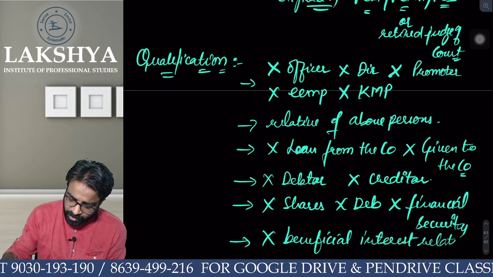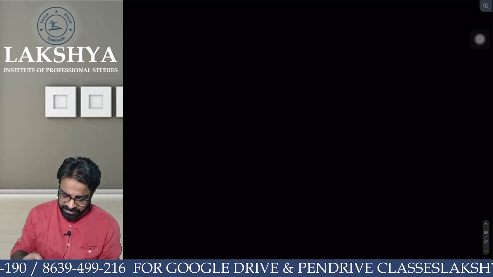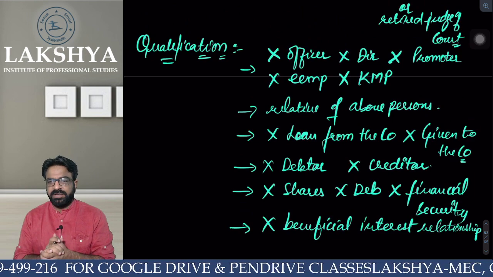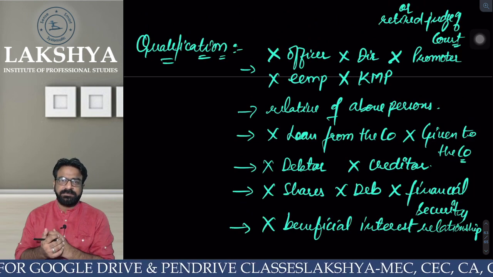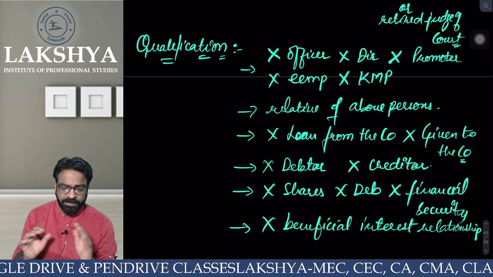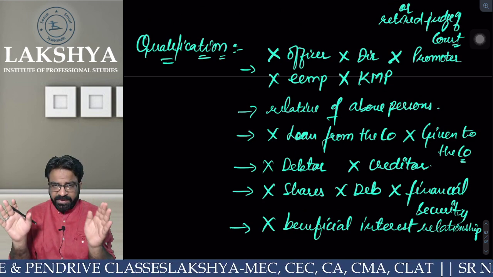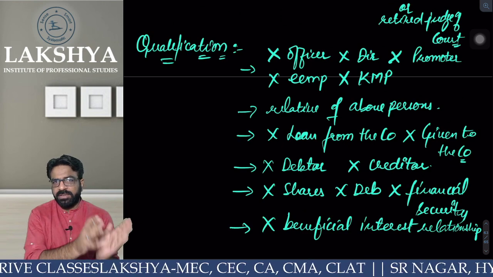Now, what is the overall gist of telling you all these qualifications? What is the major purpose? Should he be an independent person or a dependent person? Independent person. Everyone clear or not? He should not in any way be connected to the company, should not be connected to the debenture holders.